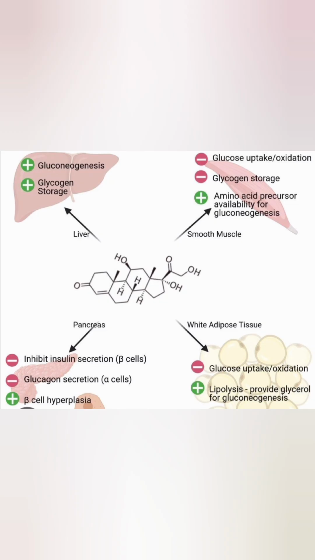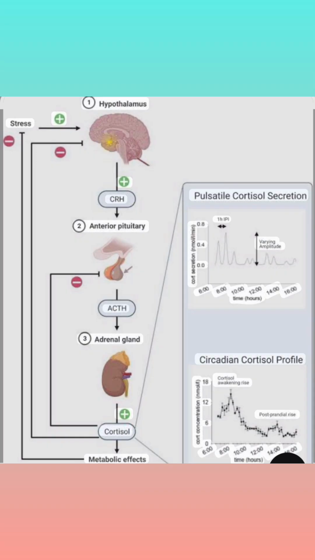And it inhibits cellular uptake and utilization of amino acids because they want the amino acids to be converted into glucose. Now, what is the particular function of cortisol? It controls cardiovascular and kidney functions. If we have a higher amount of cortisol, it may affect the heart as well as the kidney. And it is anti-inflammatory and immunosuppressant, meaning it suppresses any type of inflammation in the body. It reduces immune response. This one is also given during kidney transplant, because when we are transplanting a kidney, there is a chance that it gets rejected by the recipient's immune system. It also helps in erythropoiesis, that is formation of red blood cells.